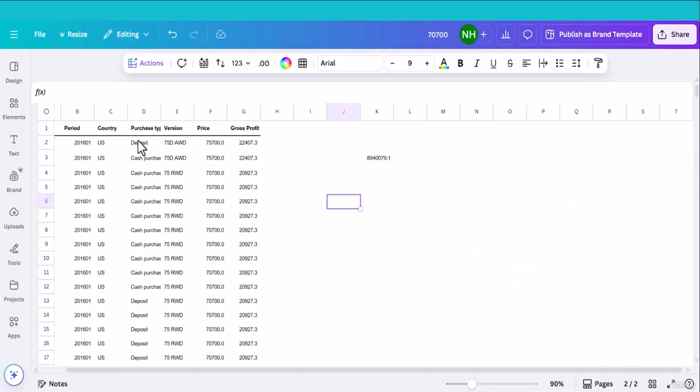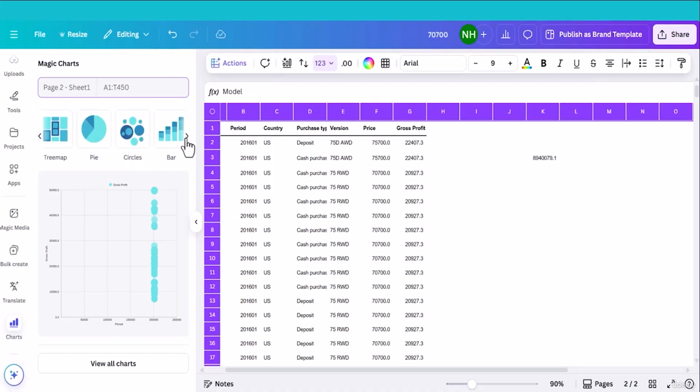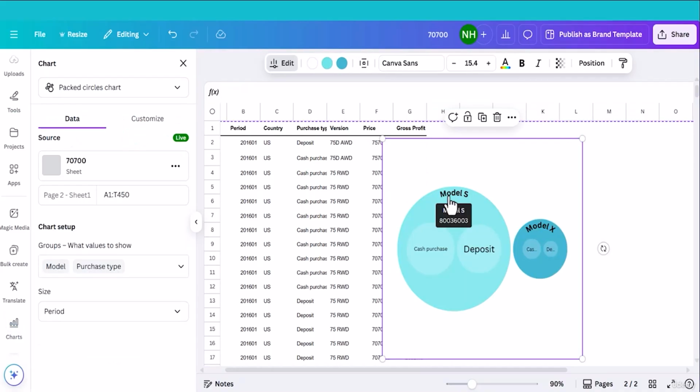Try with another option. If I click here, the whole data will be selected. Now click Action. Try with Magic Charts. Let me try this one, circles. As you can see, Tesla Model S, the cash purchase amount and the deposit amount. With Magic Charts, we can make a large data set into simple charts. This is a great feature from Canva.